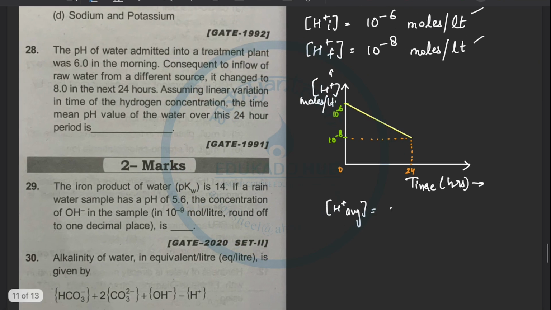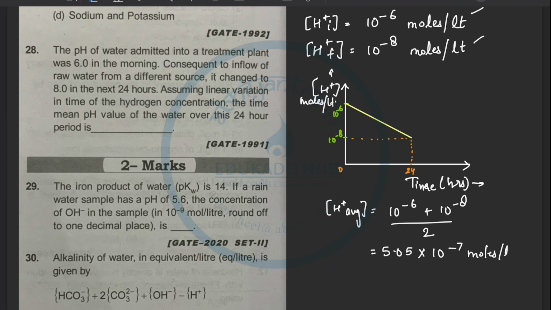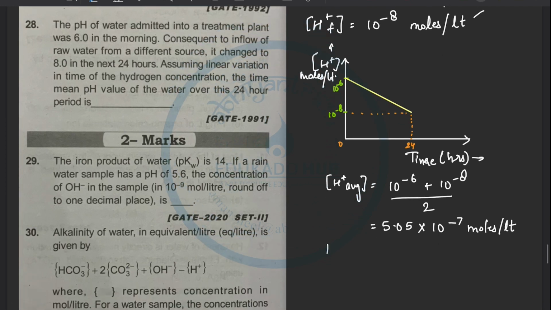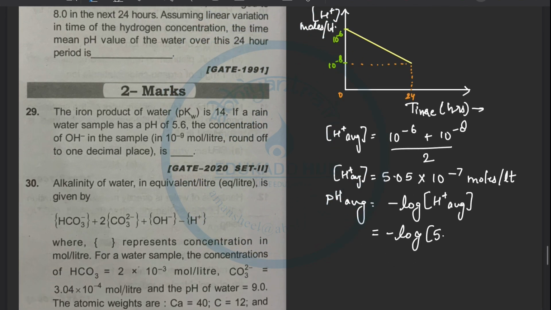How do we calculate average of two things? 10 to the power minus 6 plus 10 to the power minus 8 divided by 2. It gives us 5.05 into 10 to the power minus 7 moles per liter. So we got the H plus ion concentration, average. Now I can get the average pH value, which will be minus of log H plus average value. So minus of log what? 5.05 into 10 to the power minus 7.